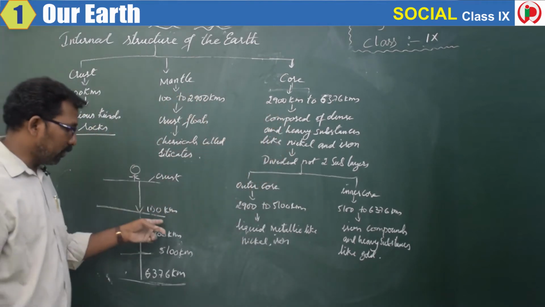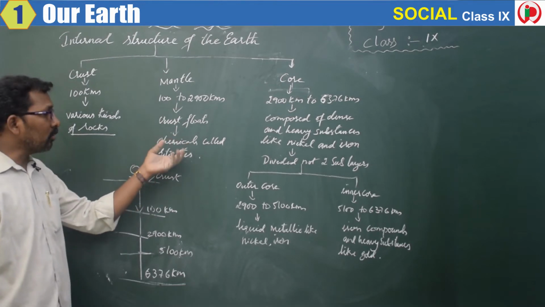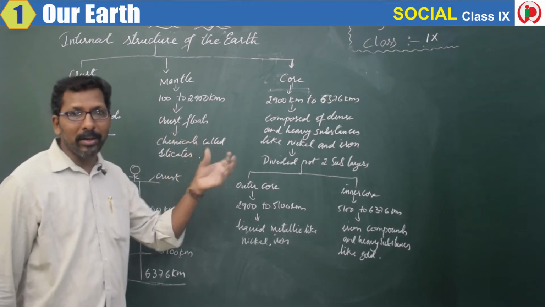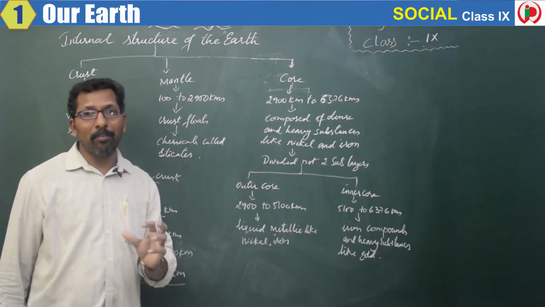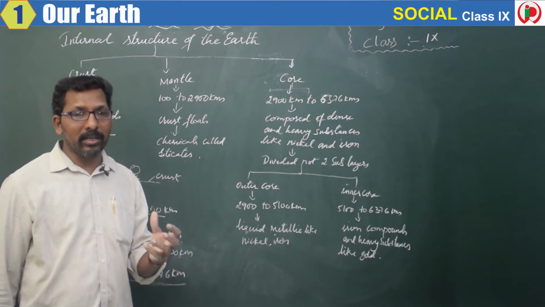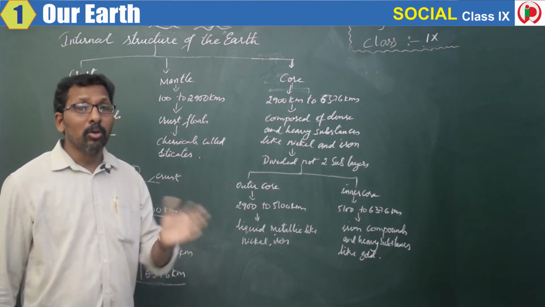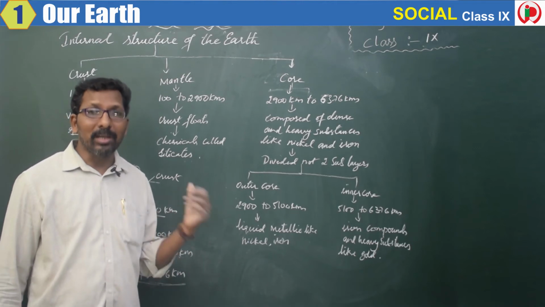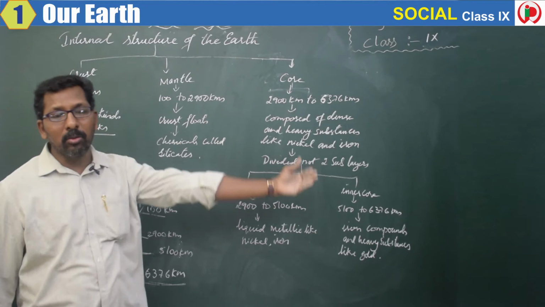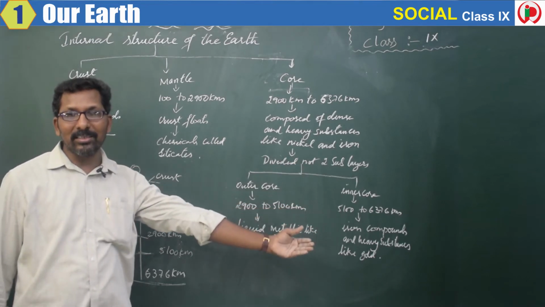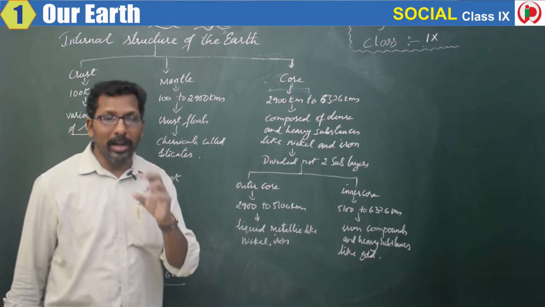this crust is floating on the mantle. It's floating on the mantle. Because of the high pressure of the mantle, the crust moves. Because of the movement of the crust, sometimes earthquakes take place, tsunamis take place, or sometimes we can see molten material coming out of the earth's crust and forming volcanoes.